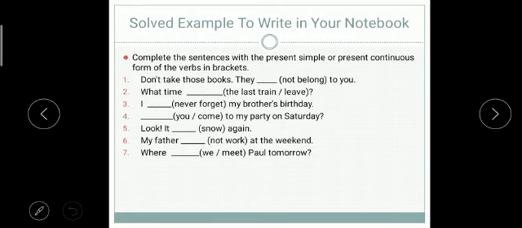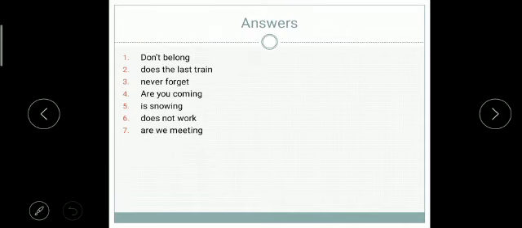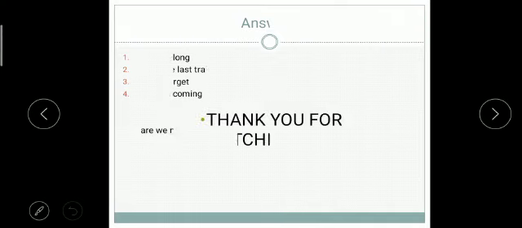Here is a solved example to write in your notebook. Complete the sentence with the present simple or present continuous form of the verb given in brackets. First you solve these questions and you can tell your answers over here. You can give marks to yourself out of 7. Okay, students, I'm sure you understood present simple or present indefinite and present continuous tense. Thank you.